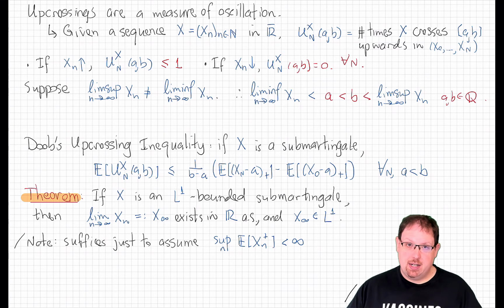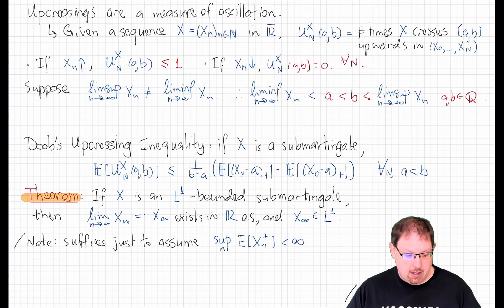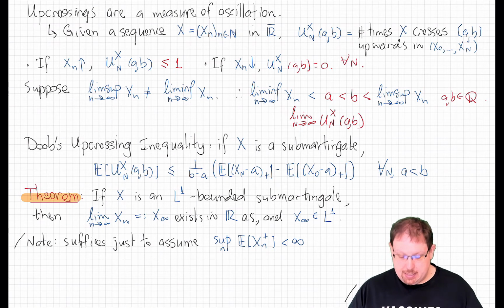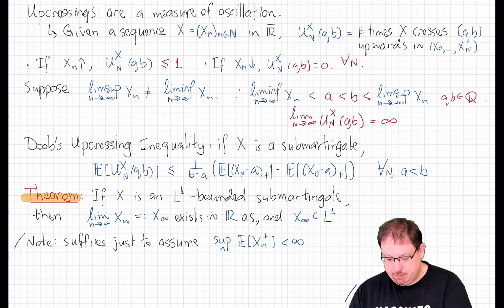Now, the rationality will be helpful to us in a few minutes, but regardless of that, for any two numbers a and b, if we have this situation here, it then follows that the limit as n goes to infinity of U_n(x) of a, b, which is a limit that exists in the extended natural numbers because U_n is an increasing sequence, must be infinite.